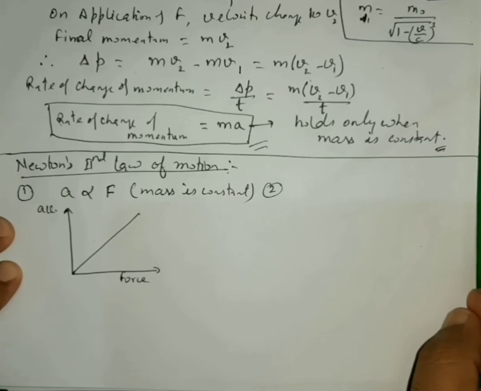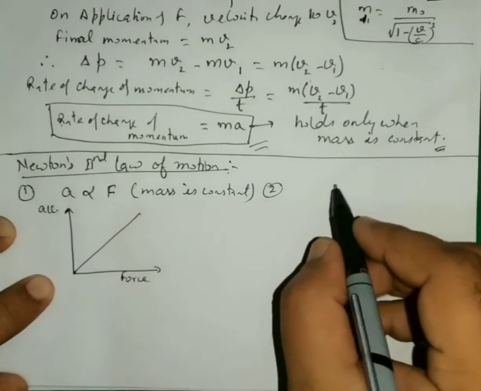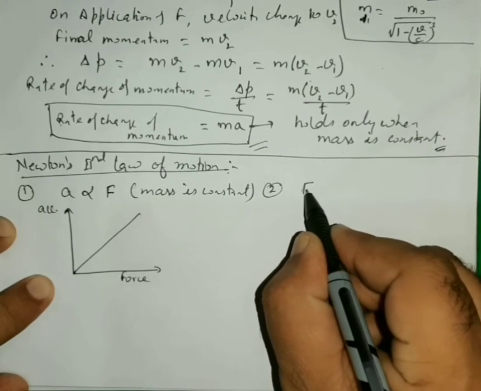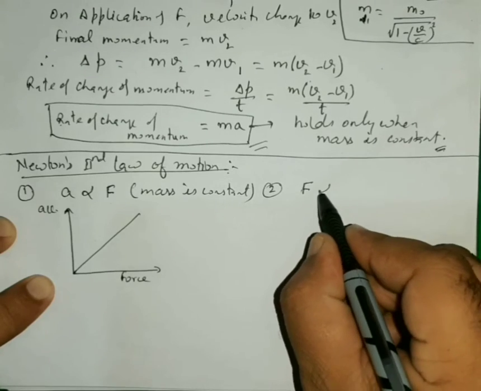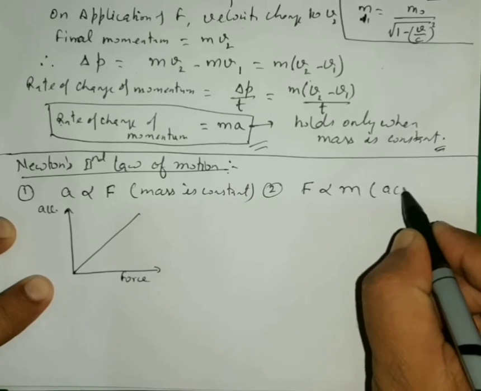So if the mass of the body increases, then the force required to produce the required acceleration also increases. So the second conclusion from Newton was that the force required is also directly proportional to mass to produce the same acceleration.